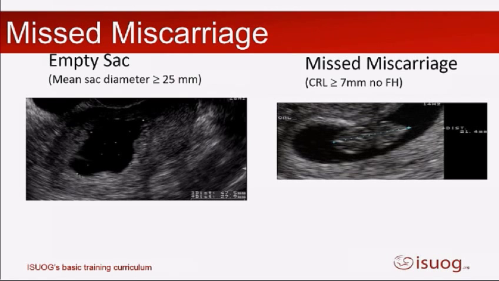Certainly in the UK, these are the criteria that we now use, that our mean sac diameter has to be more than 25 millimetres, and it has to be empty, no yolk sac, no small fetal pole. Okay, and it's the mean sac diameter, so measured in those 3 dimensions that I should have told you earlier. And if we can actually see an embryo, the crown rump length has to be more than 7 millimetres without a heartbeat.